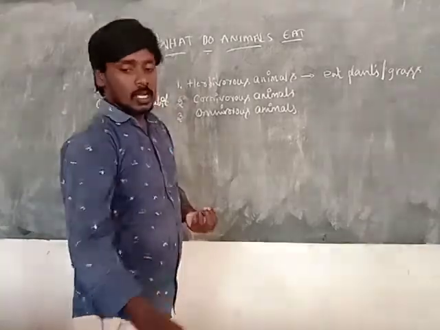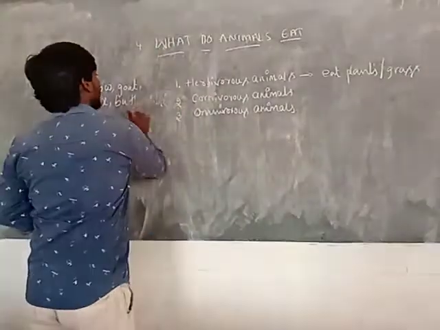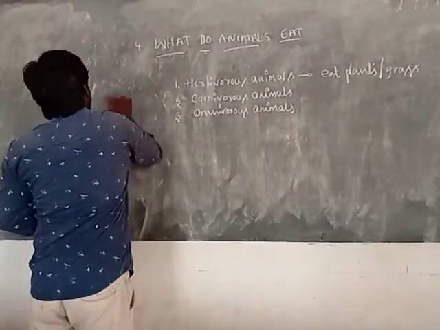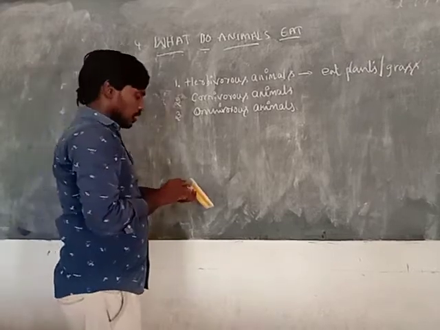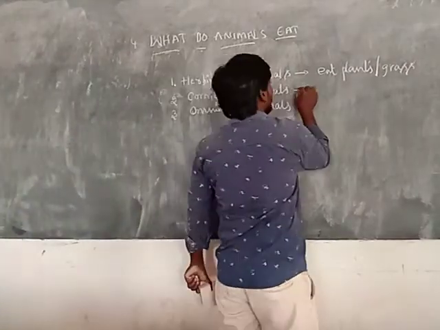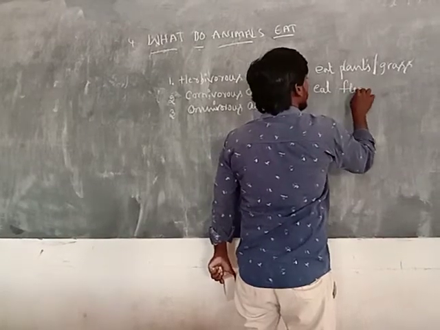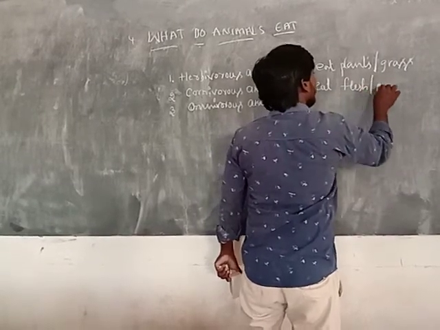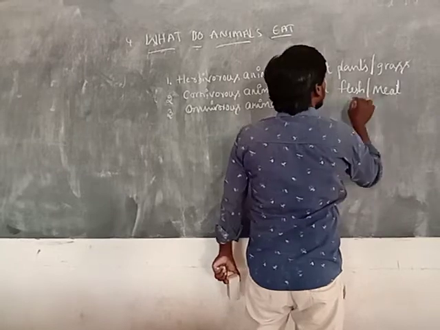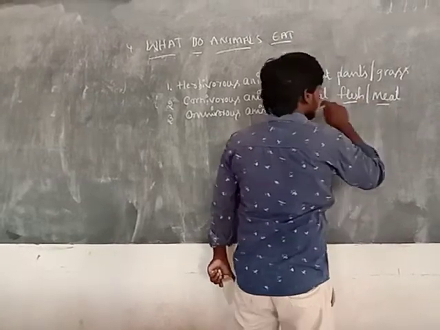And next, carnivorous animals. Carnivorous animals eat flesh or meat. What is the meaning of flesh or meat?